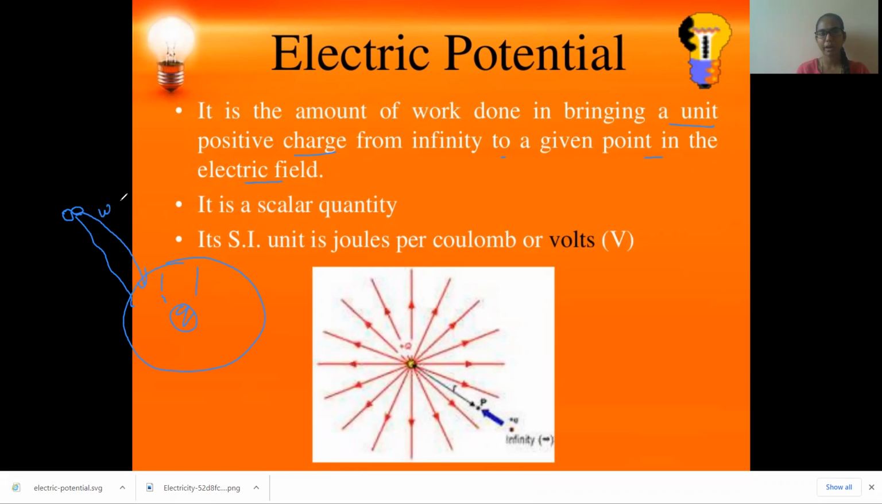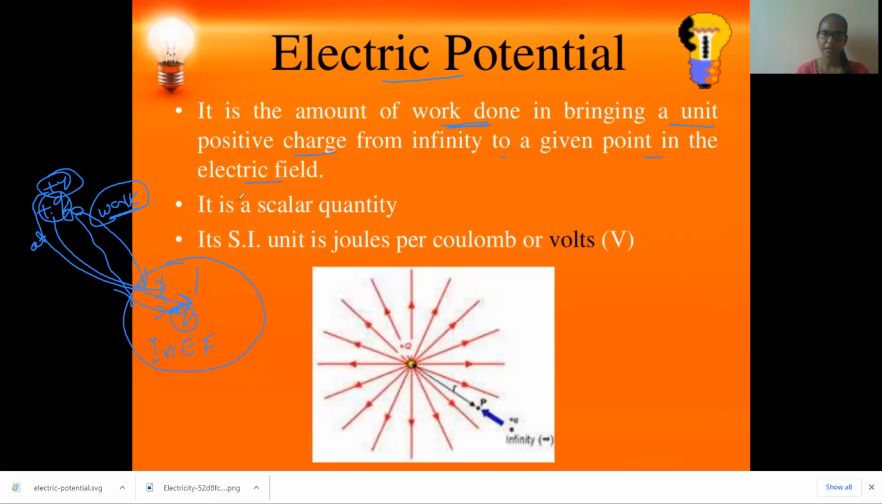Definitely we need to do some work, right? How much work do we need to do to bring this unit positive charge, which is at infinity, into the electric field, to a given point? That is nothing but electric potential. Children, is electric potential clear to you? It is the amount of work done to bring a unit positive charge from infinite distance to a given point in an electric field.